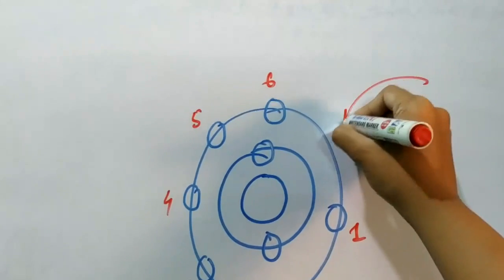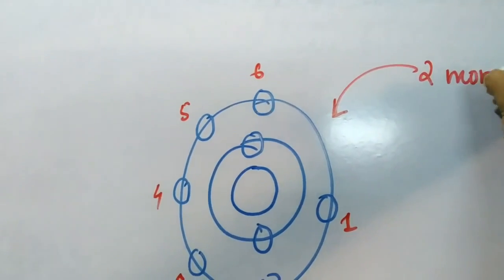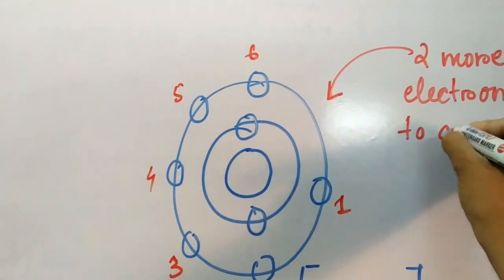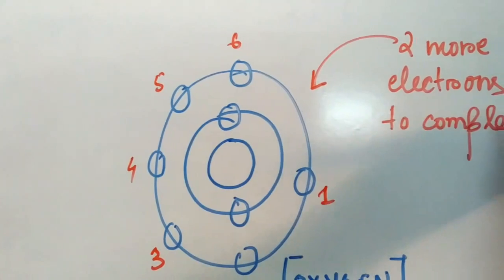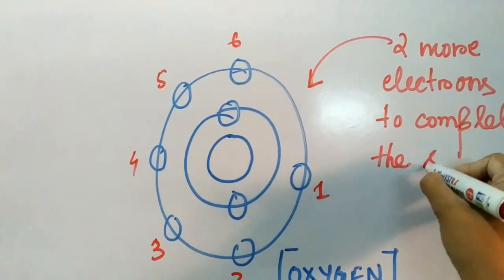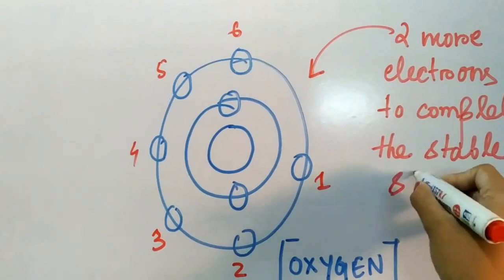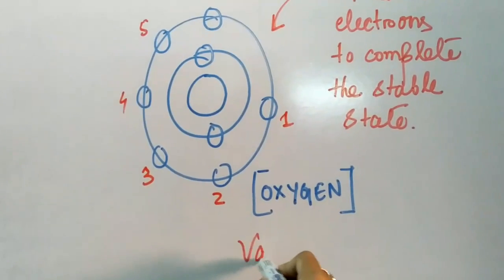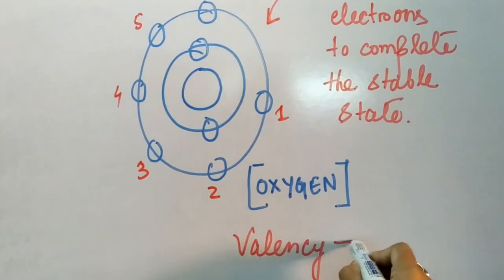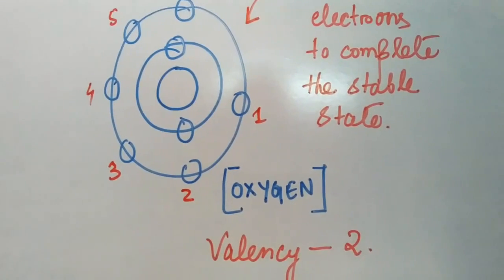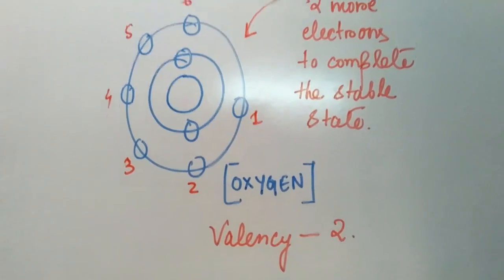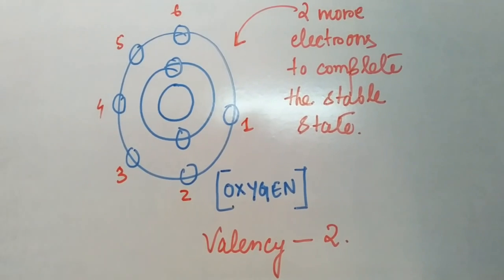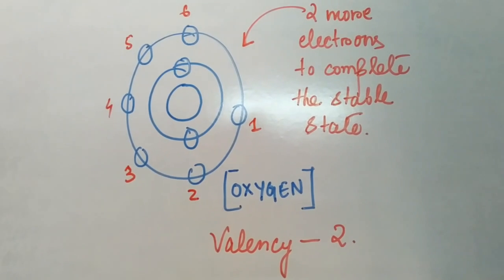It requires 2 more electrons to complete the stable state, that is the octet state. That is why valency becomes 2. So this combining capacity for different atoms and molecules is known as their valency.